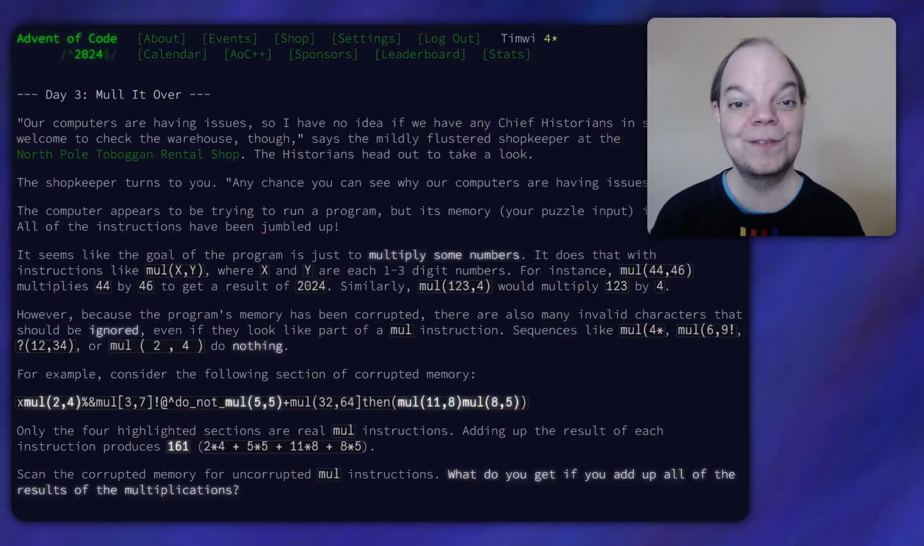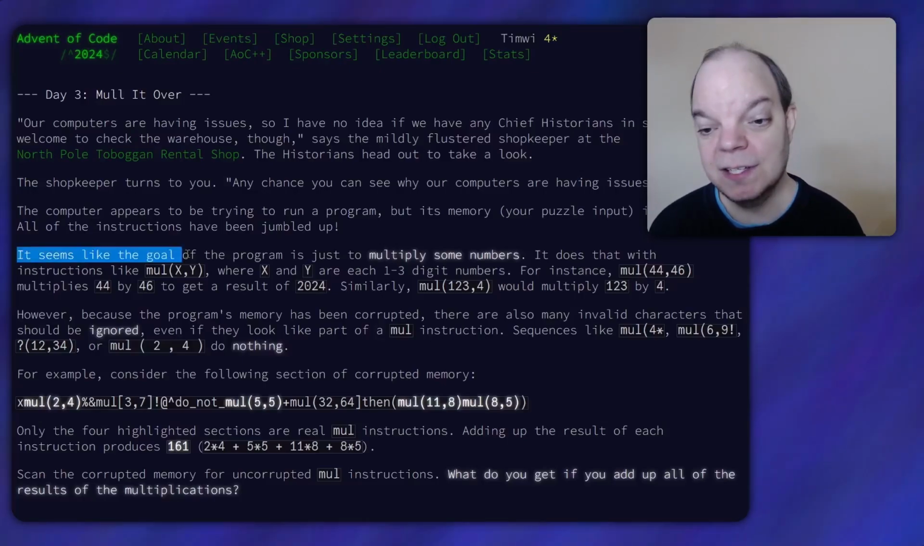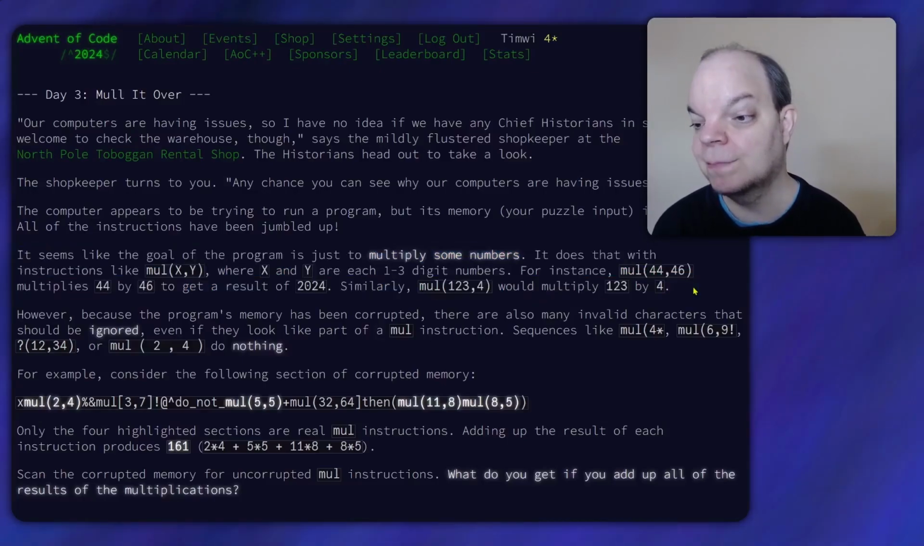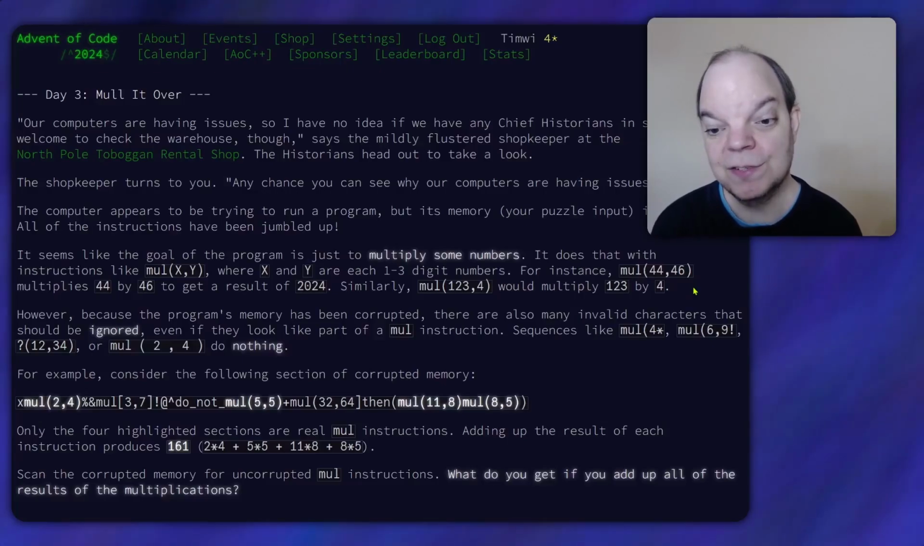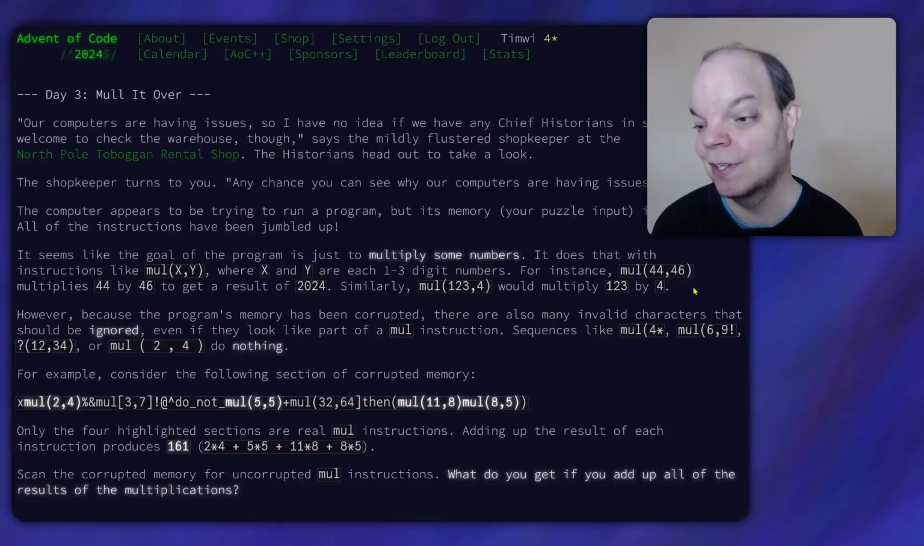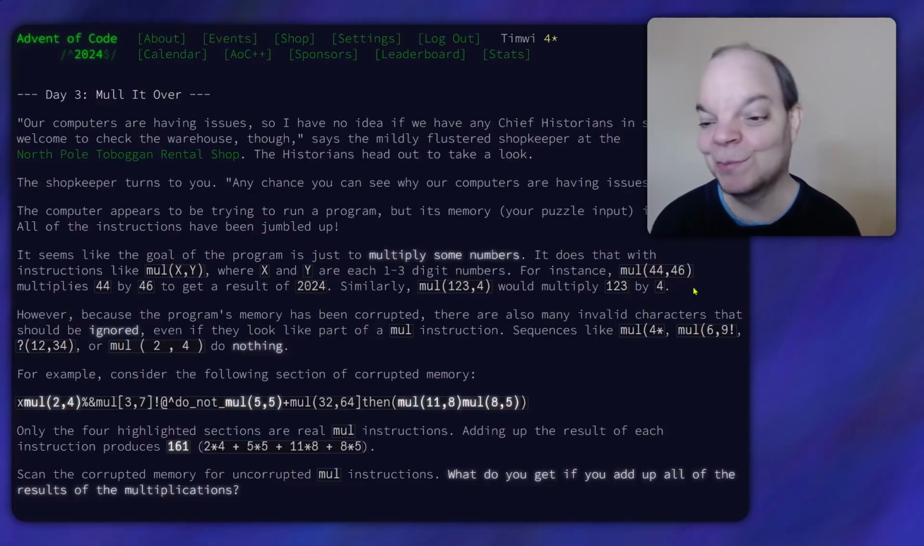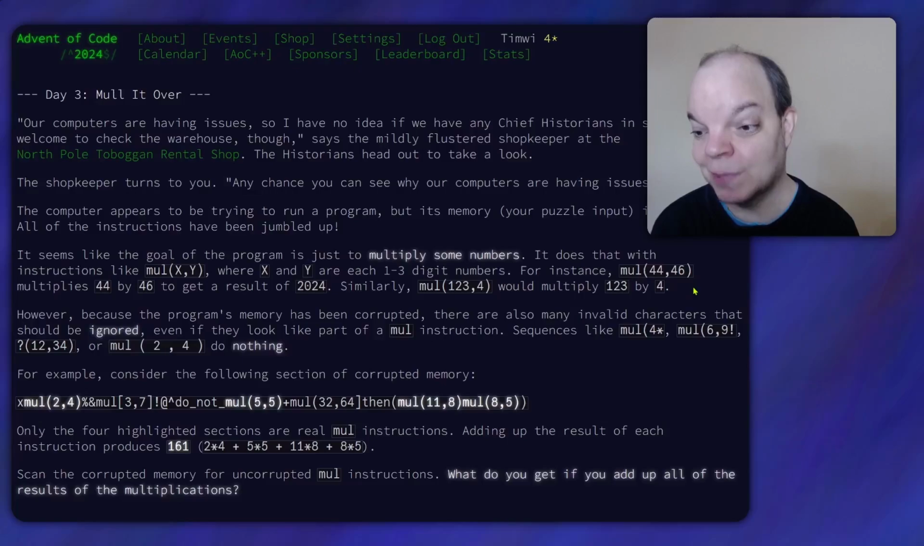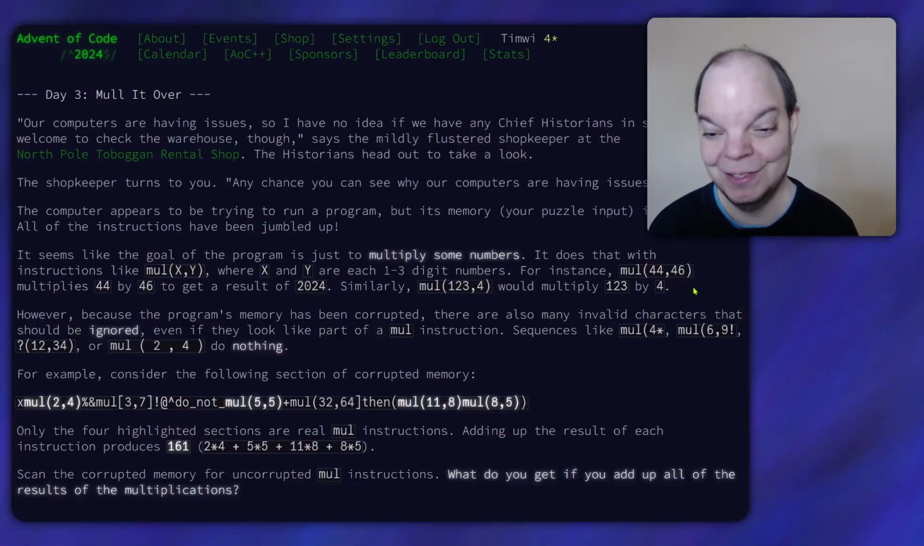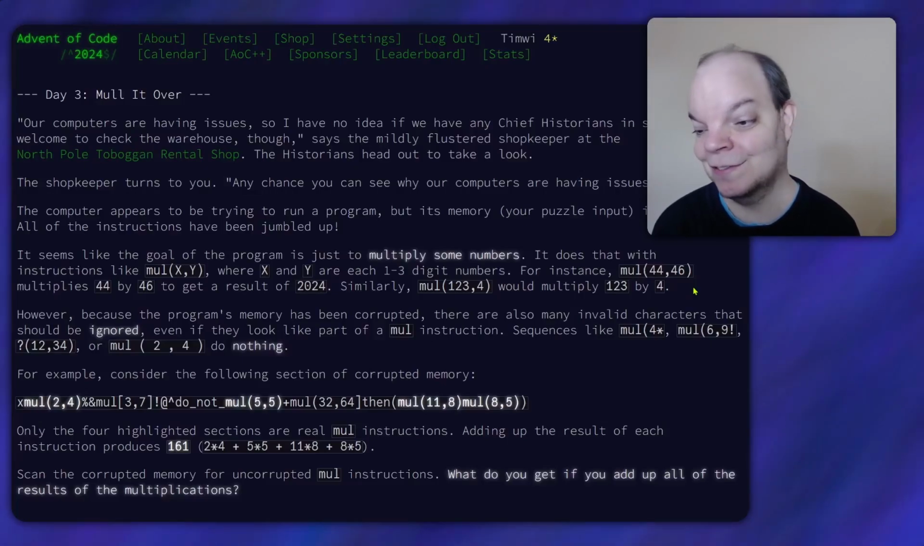Shall we? Day 3. Mull it over. It seems like the goal of the program is just to multiply some numbers. It does that with instructions like mul(x,y), where x and y are each 1 to 3 digit numbers. For instance, mul(44,46) multiplies 44 by 46 to get a result of 2024. Very appropriate. Similarly, mul(1,2) would multiply. Okay. However, because the program's memory has been corrupted, there are also many invalid characters that should be ignored, even if they look like part of a mul instruction.